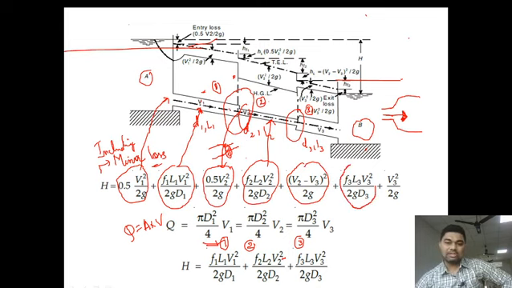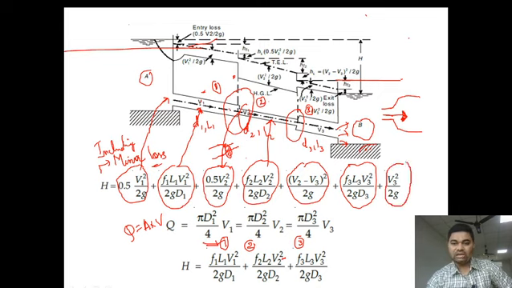Again in pipe 3, what is happening? Frictional losses will be occurring. So the formula for major loss, that is frictional loss, in pipe 3 is f3 L3 V3 square by 2g D3. And at the entrance of reservoir B, exit loss occurs. What is the formula for exit loss? V3 square by 2g. This is the formula for head loss in series. It includes both minor losses and major losses.